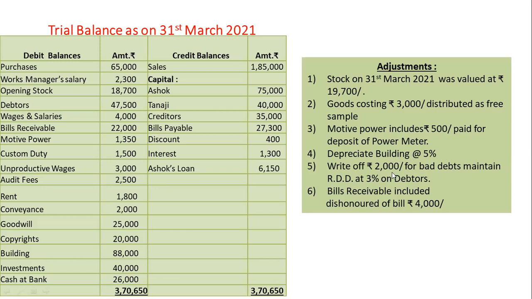Write off rupees 2000 for bad debts, maintain RDD at 3% on debtors. First, the item of bad debts is deducted from debtors in balance sheet asset side and mentioned in profit and loss account debit side, the second effect of bad debts. Then calculate RDD and deduct it from debtors and again mention it in profit and loss account debit side.